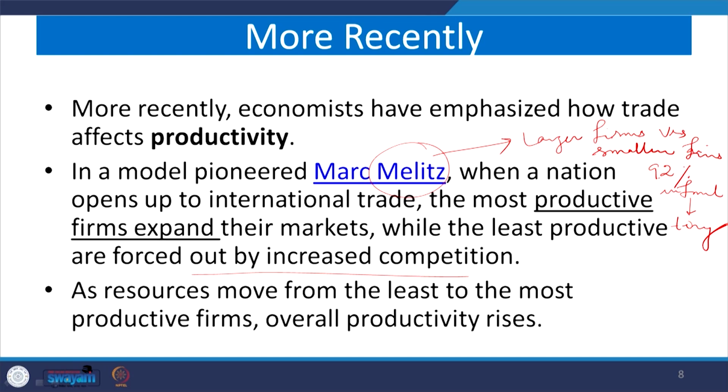He also suggested that as resources move from the least to the most productive firms, overall productivity rises. So, the country's productivity rises, but that does not mean it will justify the distribution. That is another concern over time. So, what to believe then? First we said theories suggested something. Is it necessarily to be believed? Unless we have evidence, we need not believe a theory. We simply say these are just theory.